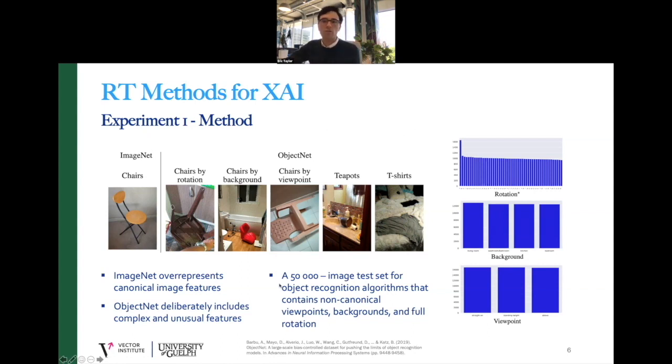State-of-the-art models that are trained for object recognition exhibit major drops in performance, up to 45% when they're tested on ObjectNet. So we know that there's a different set of features, and it's a more complex set of features required to successfully classify ObjectNet images versus ImageNet. So here's the prediction for the first experiment. If classifying objects in ObjectNet versus ImageNet depends on features that are composed in different layers, a dynamic inference model such as MSDNet should produce a response time profile that bears some connection to the way it processes feature space. In other words, objects composed of more complex features should take longer to reach a decision.